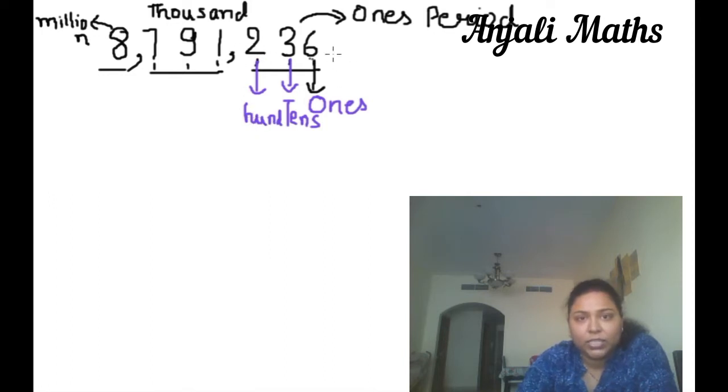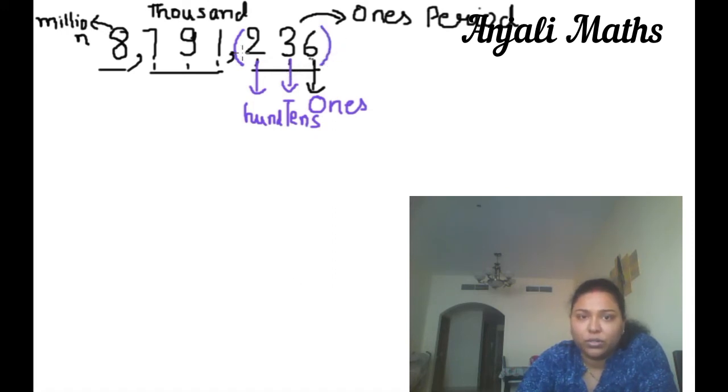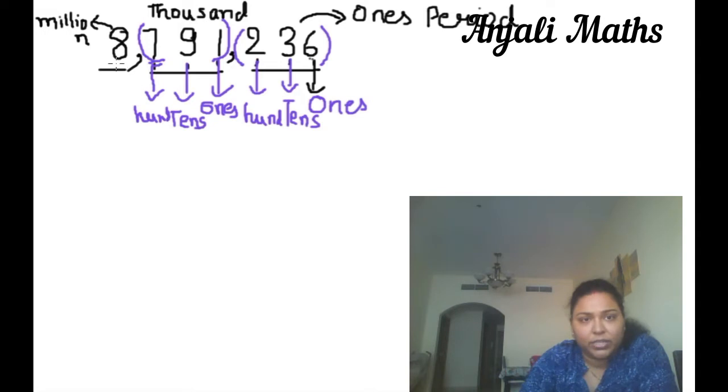Again, the ones period is over here. It is up to here only. So this period is over up to 2. Now the next period starts from 1. So again it will be ones. This is tens. This is 100. Now this thousand period is over here, 7, and starts from 8. This is the million period, and we can say this is ones.